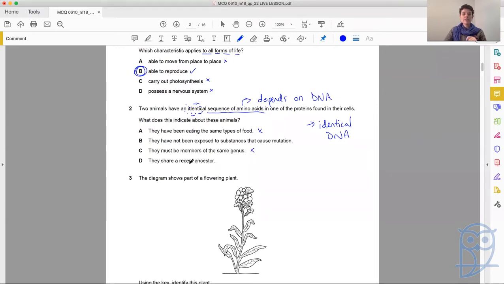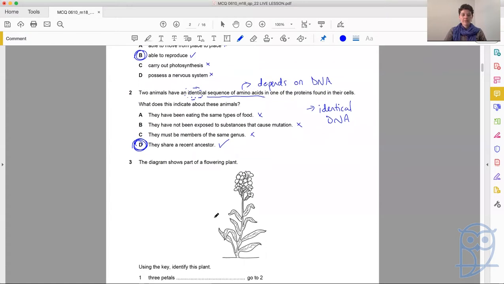They share a recent ancestor. Definite. Yes, that one we like. We can confirm that B is not what we're looking for, and D is most definitely the idea. Because if their DNA is identical, then they've got to be very recently linked in order to have that same amino acids coming from that same DNA.